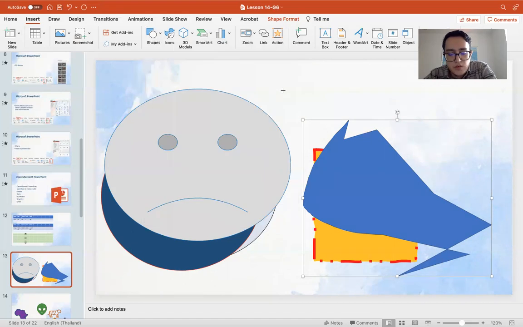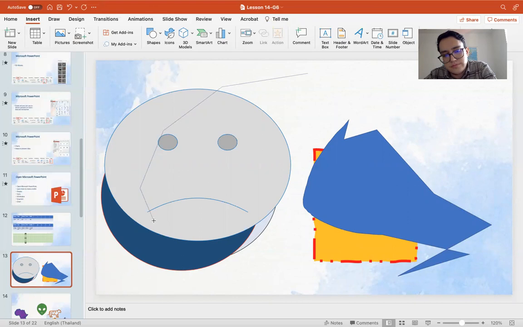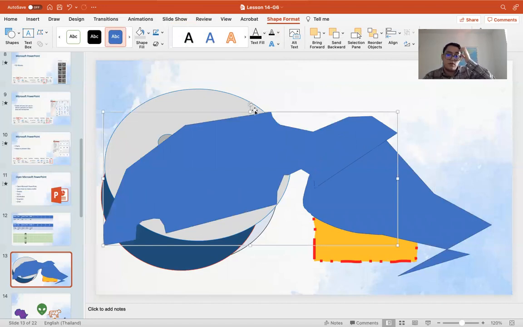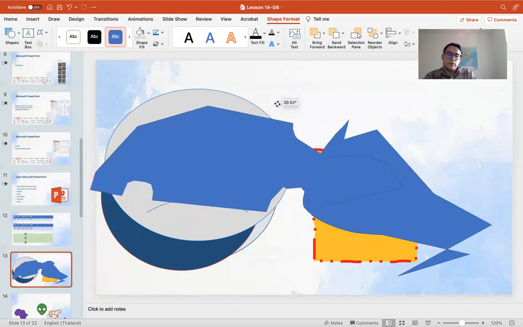If you want this one, then you can draw a car, for example. Okay, for example, maybe this is a car. You can rotate it also.